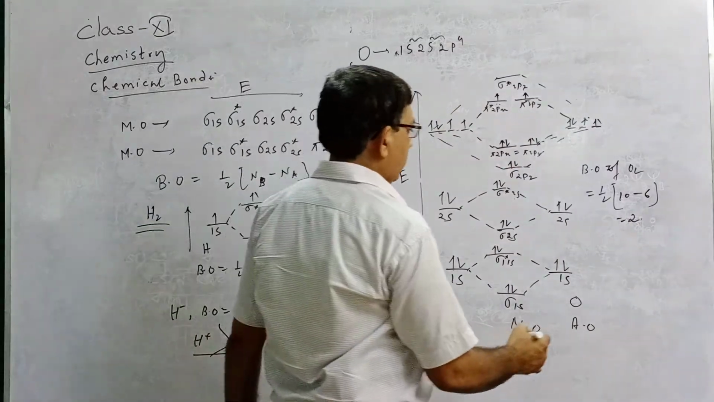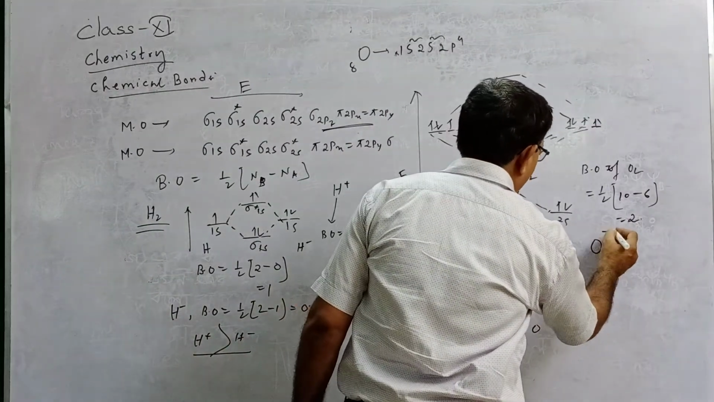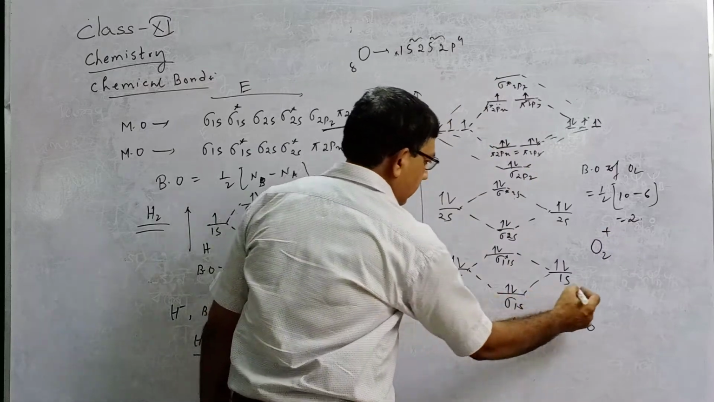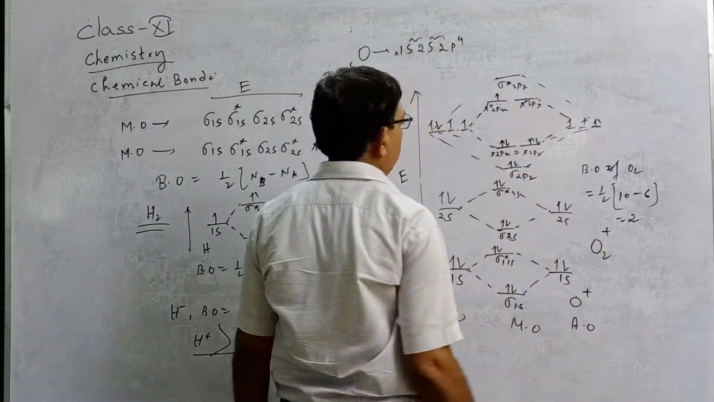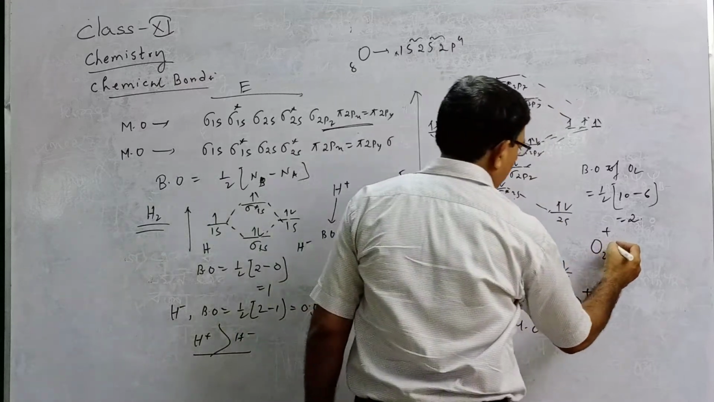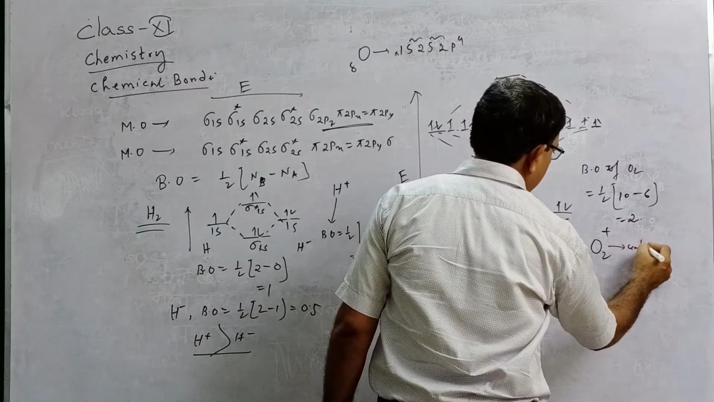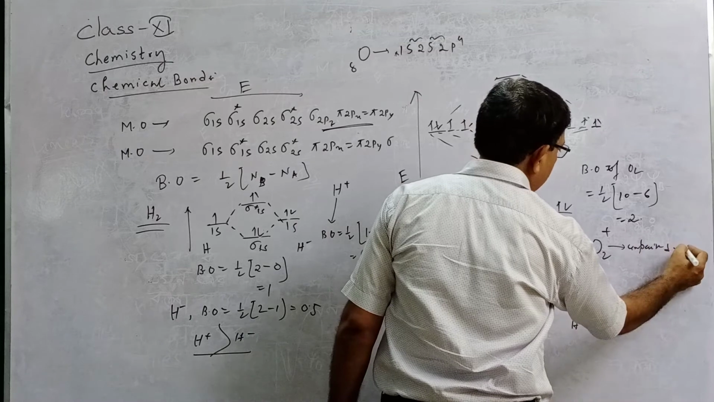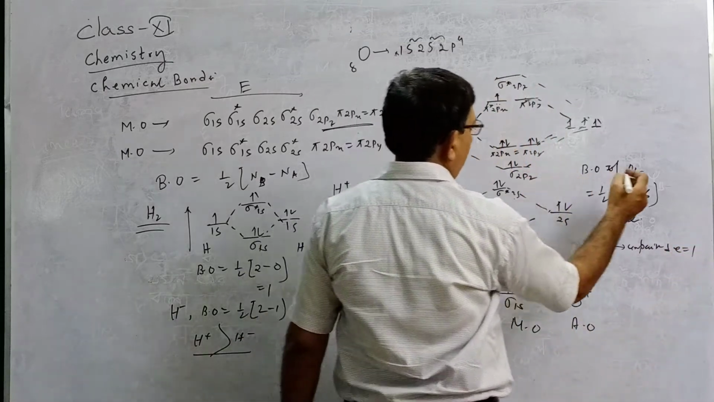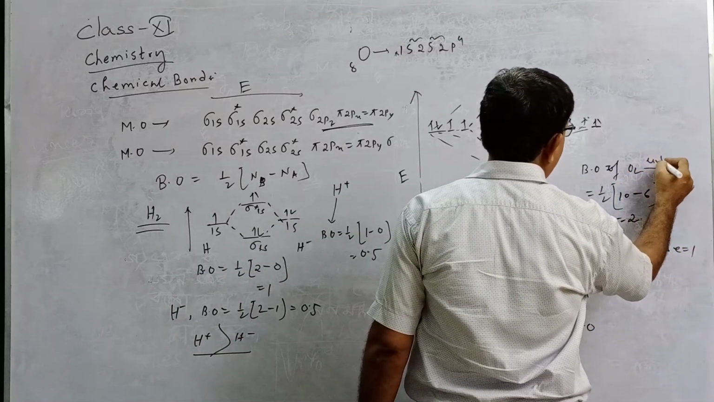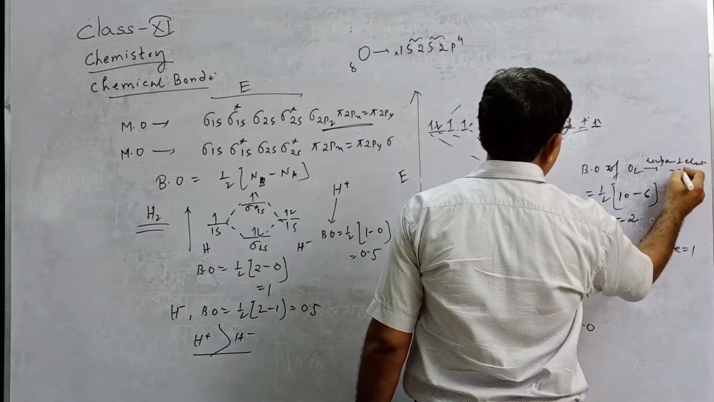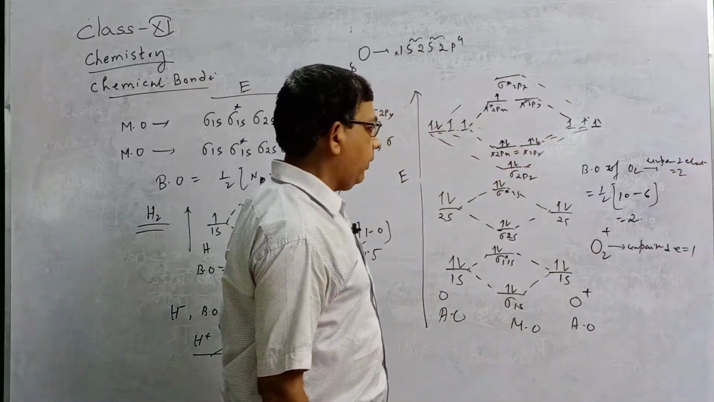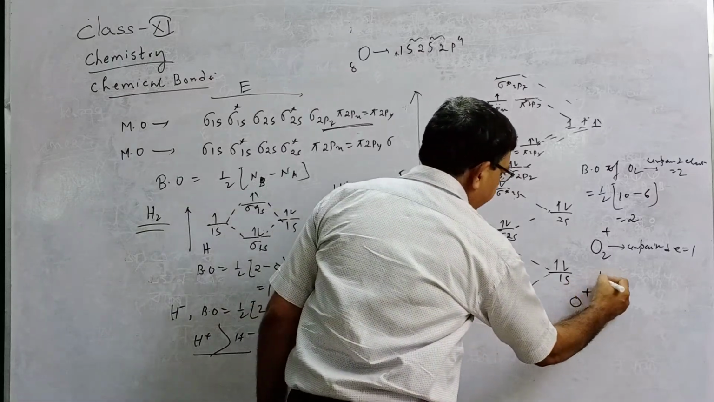Now if you consider O2 plus, say this is O2 plus. So 1 electron is removed from here. So 1 electron is removed from O2 here. Then O2 plus has unpaired electrons equal to 1. In O2, unpaired electrons equal to 2, but O2 plus has 1 unpaired electron. What will be the bond order?